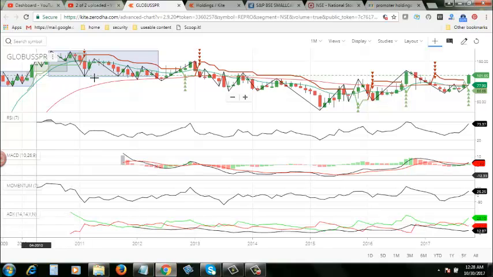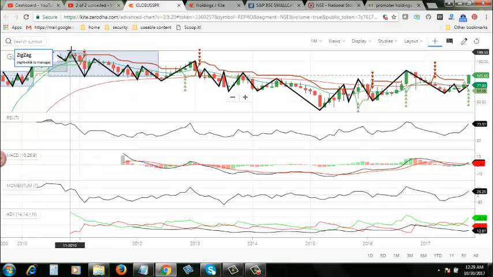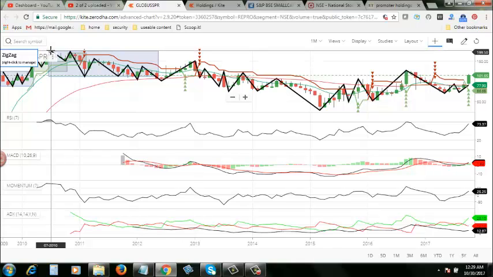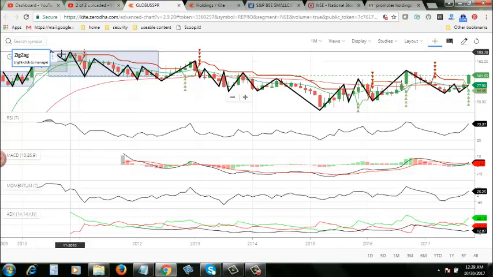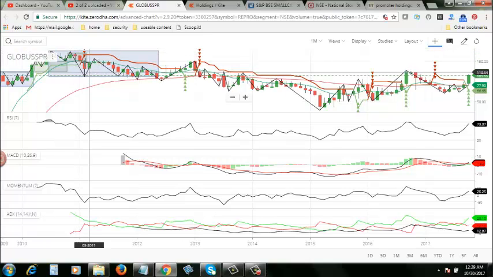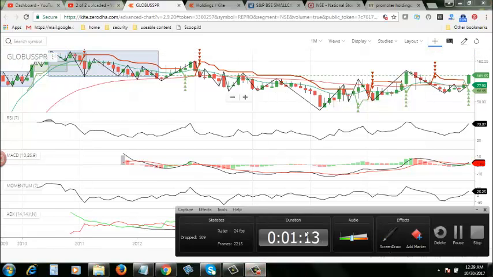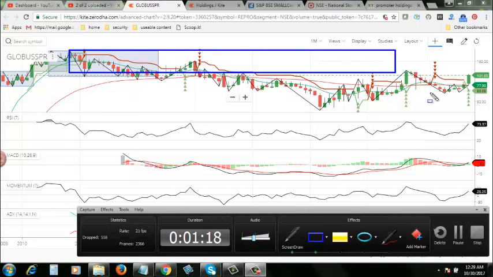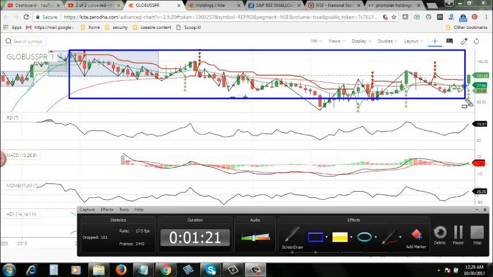As per the chart, Global Spirits reached its peak of 199 rupees 50 paise somewhere in 2010 itself. Actually it reached the same price in 2007 and again in 2010. And after that, there is a continuous downfall. See this one, there is a continuous downfall.